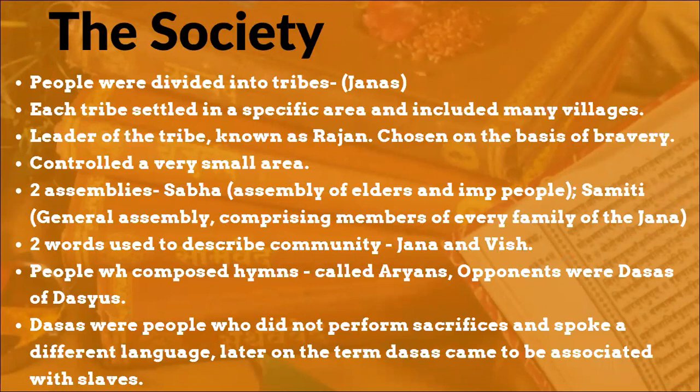So today there was a movie called Devdas, and das and dasi are used for slaves. But when you look at how the language developed, we get to know that dasas were the ones who initially did not perform sacrifices and just spoke a different language. So they were just people on the opposite side of the Aryans. Aryans were the ones who performed sacrifices, and they wrote the hymns in the Vedas.